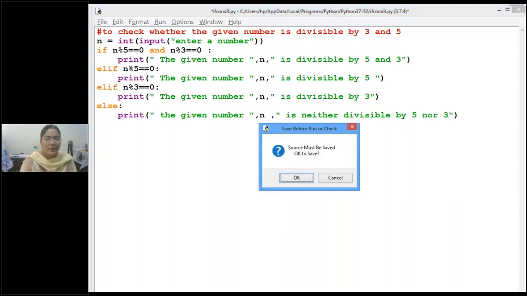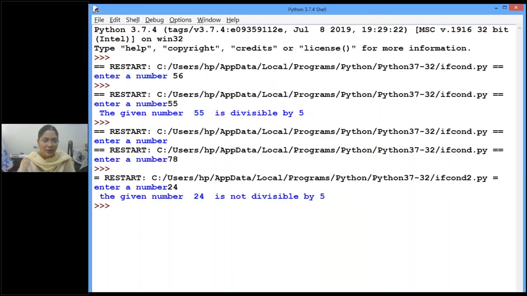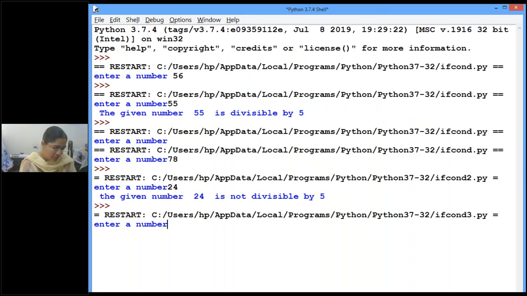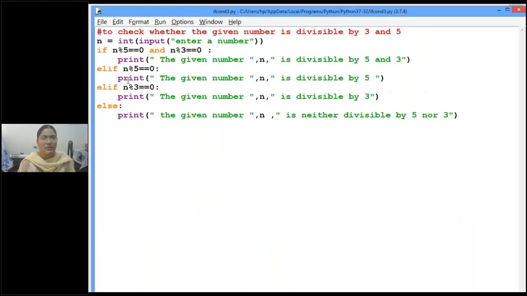How do I execute? Press F5 if you are using IDLE, right? So if I'm entering a number 42, okay, the number is divisible by 3 but it is not divisible by 5. Here you can change the coding. Here you can see divisible by 3 but not 5. Okay, so divisible by 5 but not 3. Clear, children? So this is how we write if conditions using the keywords if, elif, else ladder.